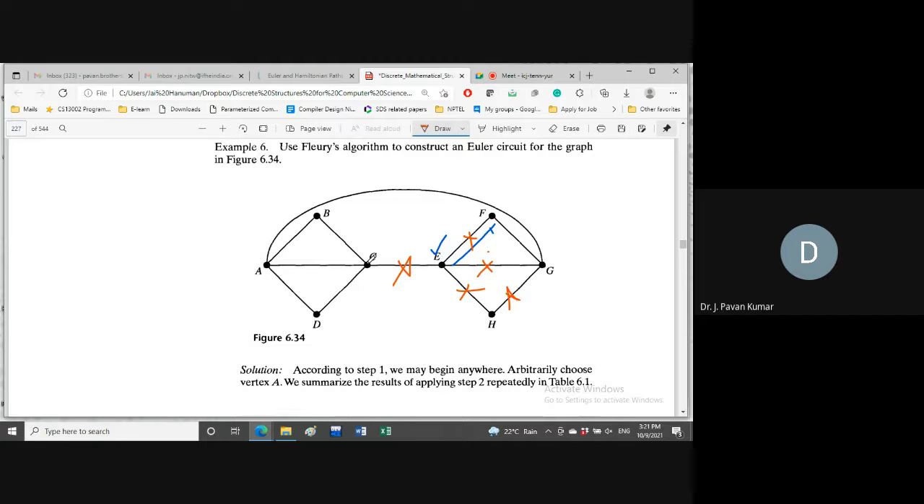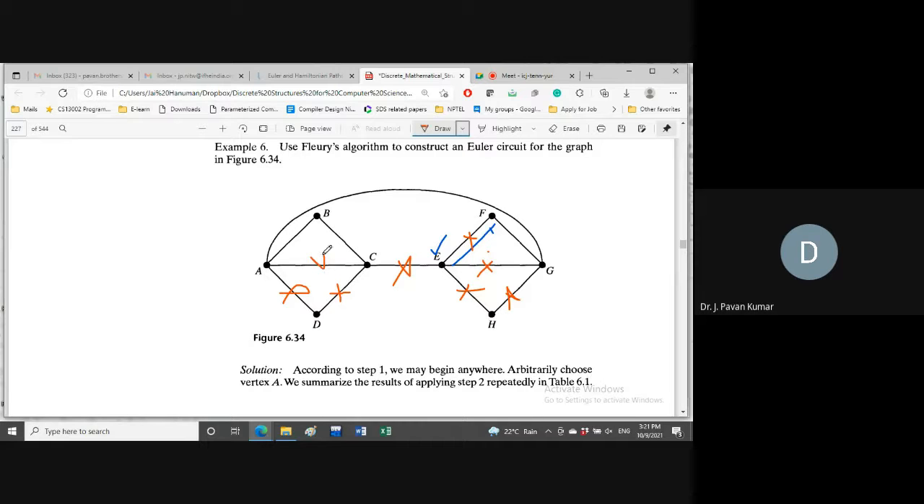Now we came here. Next, from C, how many alternatives are there? Three alternatives. Are there any bridges? No. So we can choose anything. Let us assume D we have taken. Next, from D only one alternative, so we have reached A. From A we have three alternatives. Out of those three, A to G is a bridge, so we should not choose A to G. We can choose either A to C or A to B. These two are not bridges.